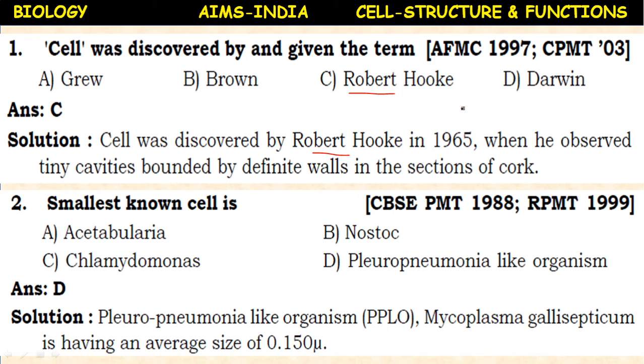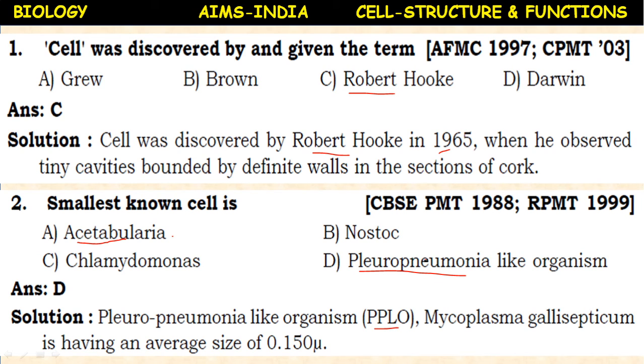Next, the smallest known cell: Acetabularia, Nostoc, Chlamydomonas, or pleuropneumonia-like organisms. Acetabularia is the largest single-cell alga, whereas pleuropneumonia-like organisms, PPLO, are the smallest known cell.